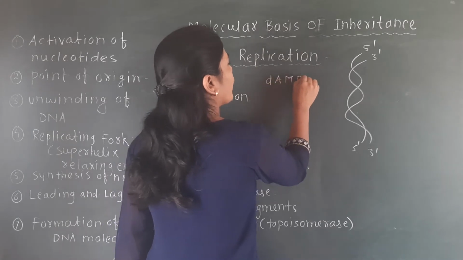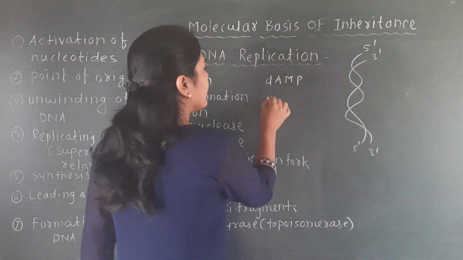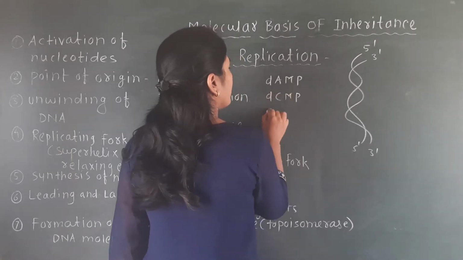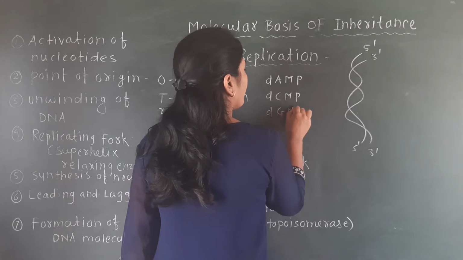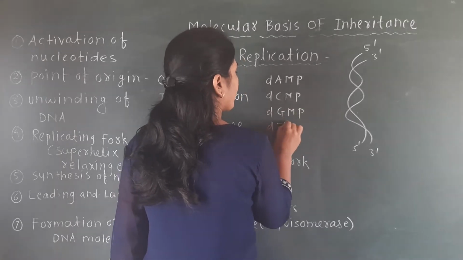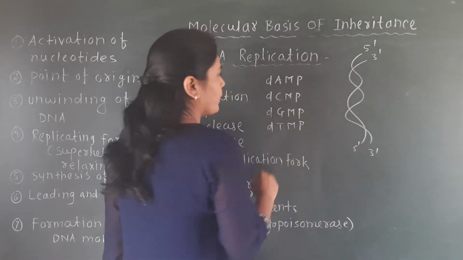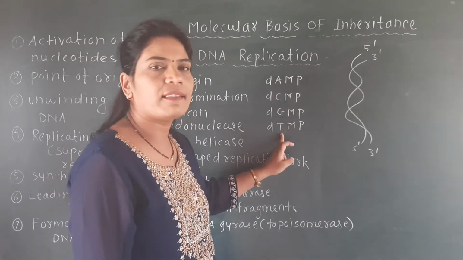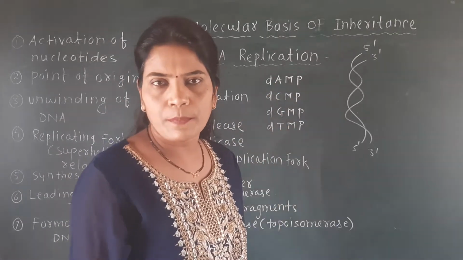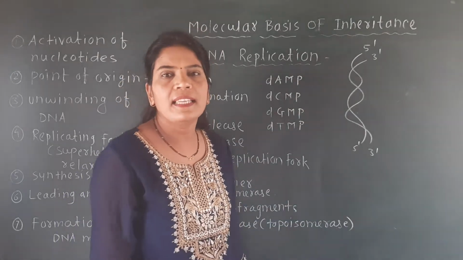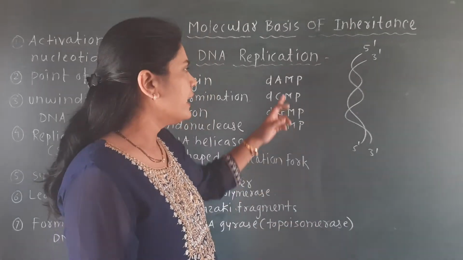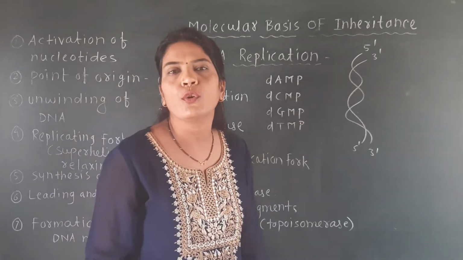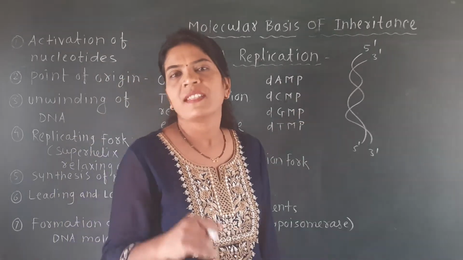Here, see: deoxyadenosine monophosphate, then deoxycytosine monophosphate, deoxyguanine monophosphate and deoxythymine monophosphate. So these adenine, cytosine, guanine and thymine are the nitrogen bases. These are present in the form of monophosphate in the nucleoplasm of the cell.